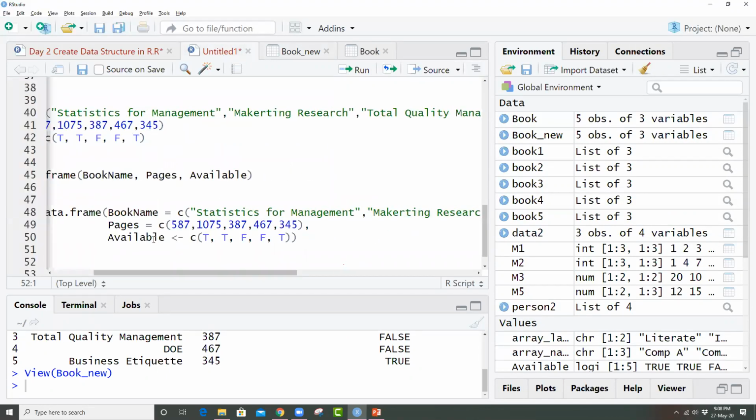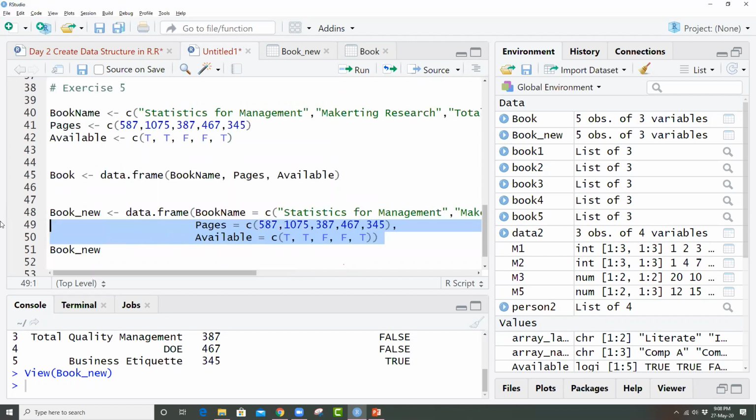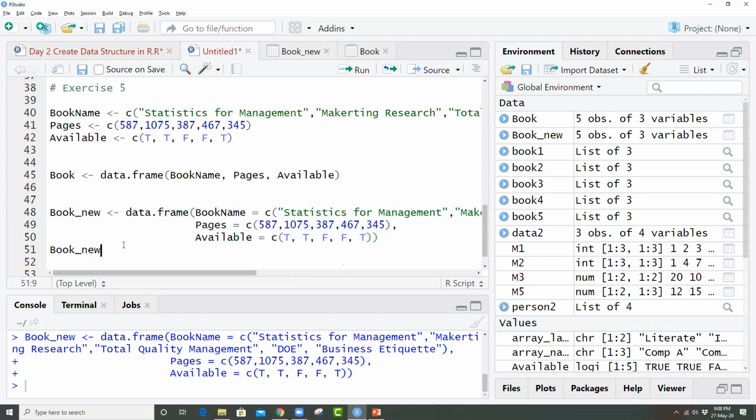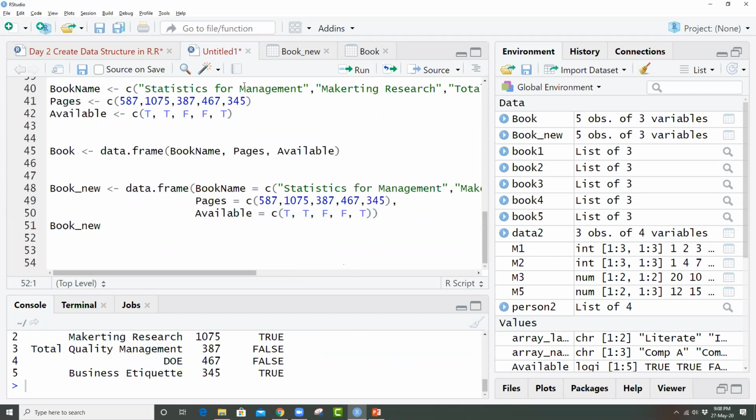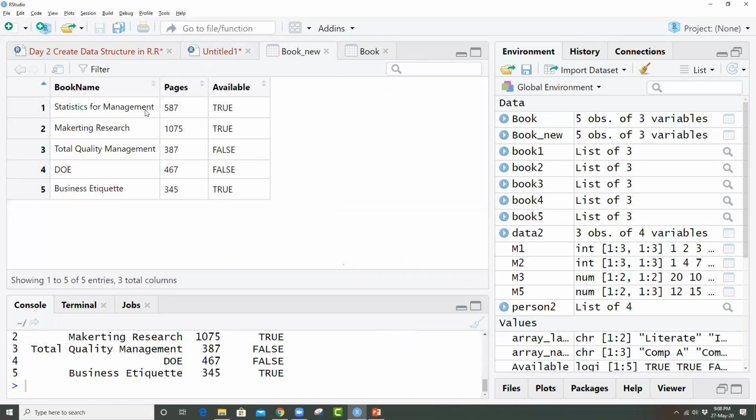So here, if you can see available, I did not convert it into the equal to sign, because it is a function argument in the function, so we have to use this equal to. Let me run this again, and if I see now, you can see the same output, book and book new, there is no difference. So this is another way to create a data frame.